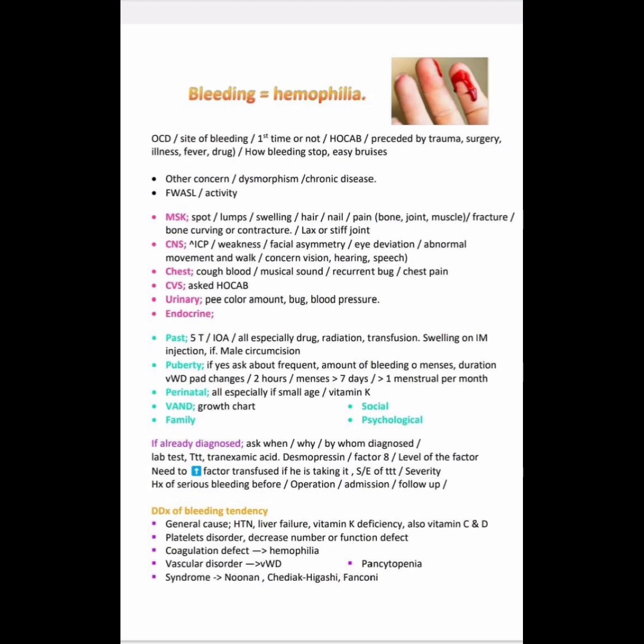So now, what are the differential diagnoses of bleeding tendency? For the bleeding tendency differential diagnosis, we know general causes are hypertension, liver failure, vitamin K deficiency, also vitamin C and vitamin D. Next, platelet disorders, that is decreased number or function defect. Coagulation defect, for example hemophilia, present with bleeding disorder. Vascular disorder, von Willebrand disease, VWD. Then pancytopenia syndromes, Noonan syndrome, Chediak Higashi and Fanconi. These are the differential diagnoses of bleeding.